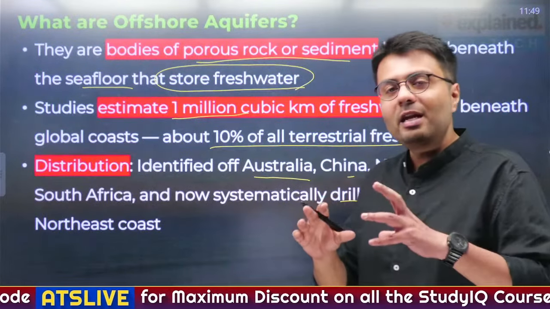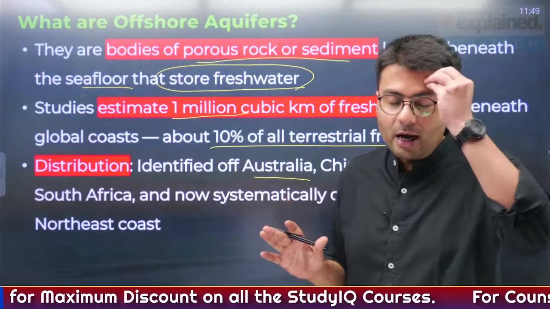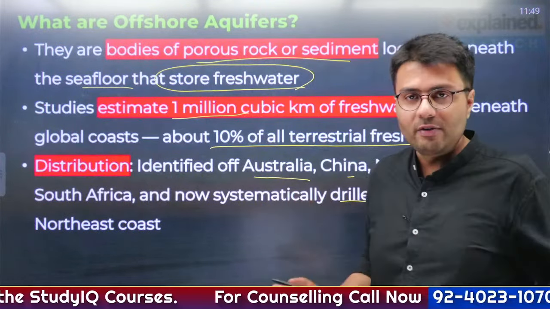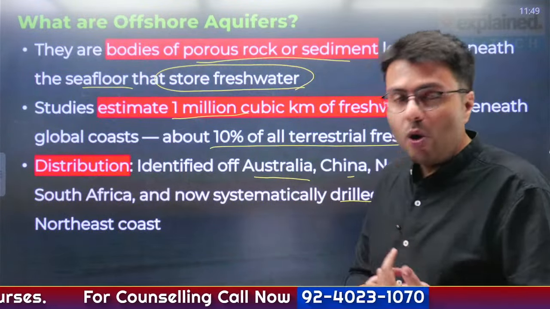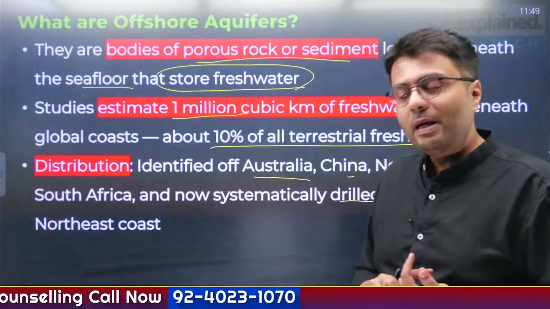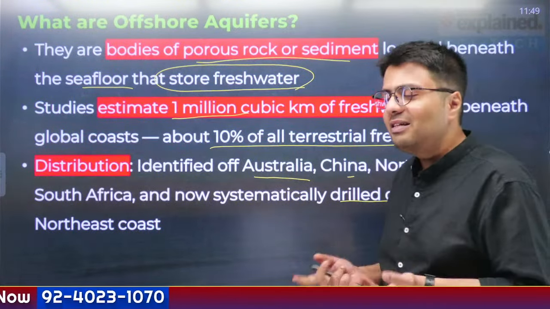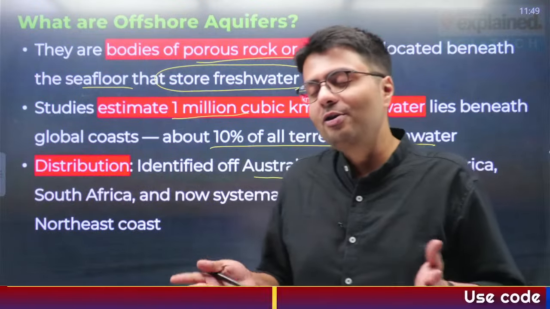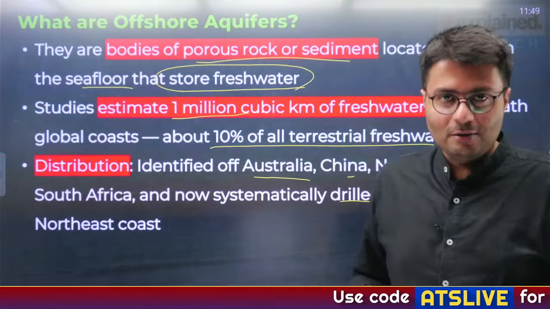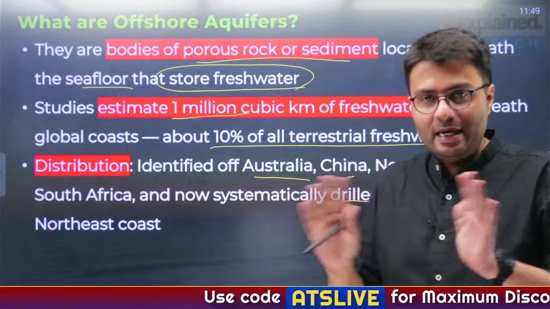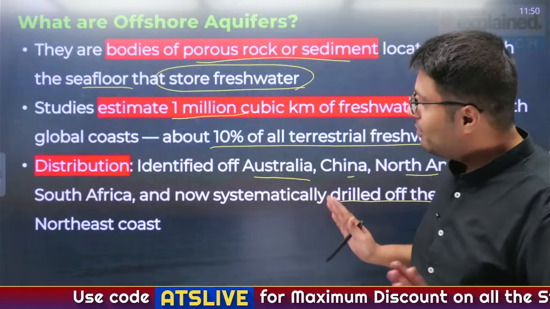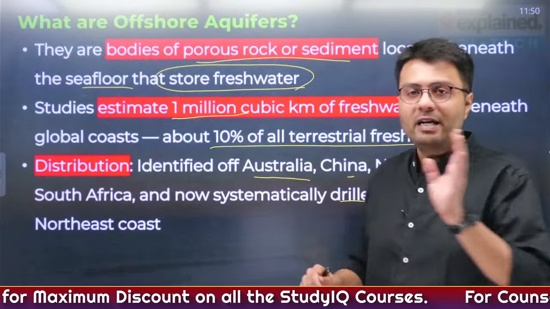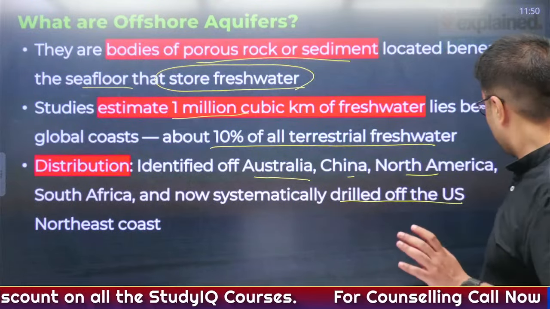Now, whenever an important resource is discovered, India has such bad luck that India does not have it. Be it oil, gold, diamond, lithium, or cobalt, India does not have enough of these resources. I don't know with which luck. In this aspect, India has very bad luck, you all have to agree, right? So here also, offshore aquifers haven't been identified near India's coast.